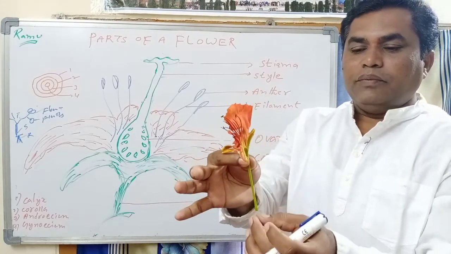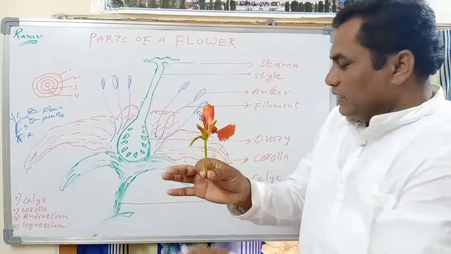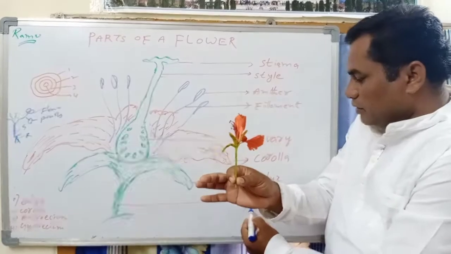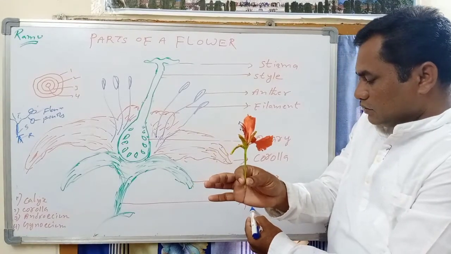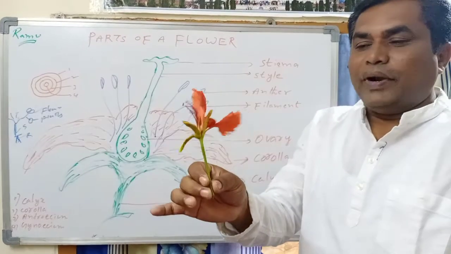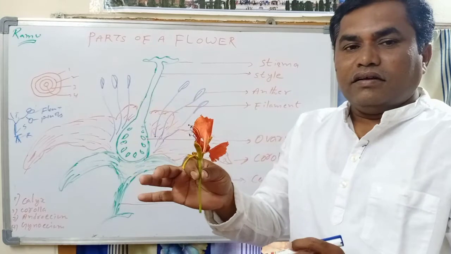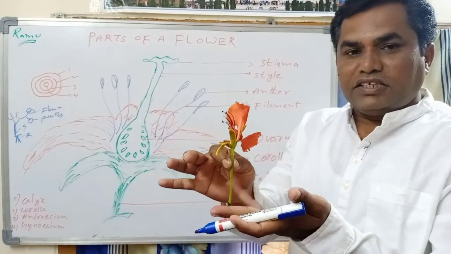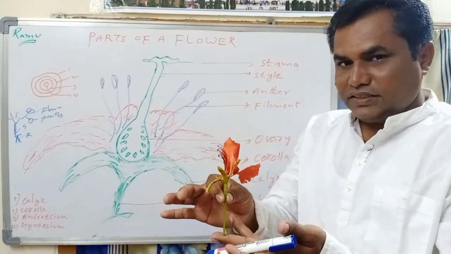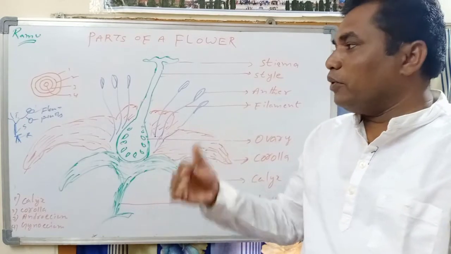This stalk helps to connect to the twig or branch. This is called pedicel. With the help of the pedicel, the flower is attached to the twig or branches.